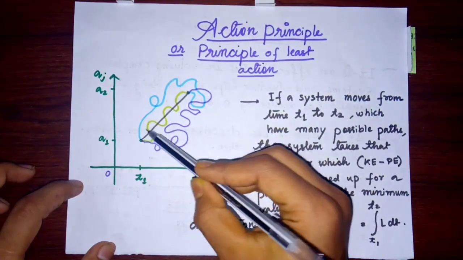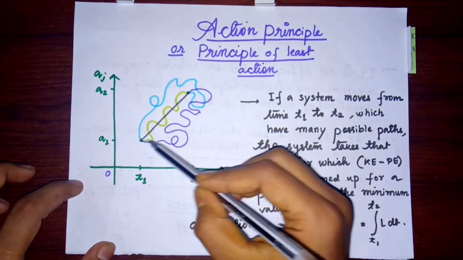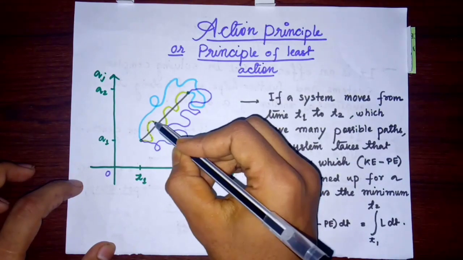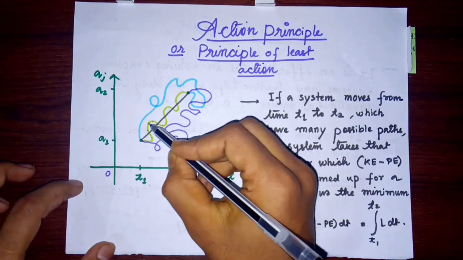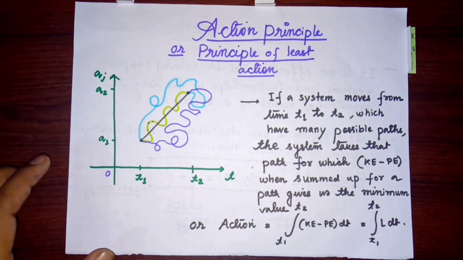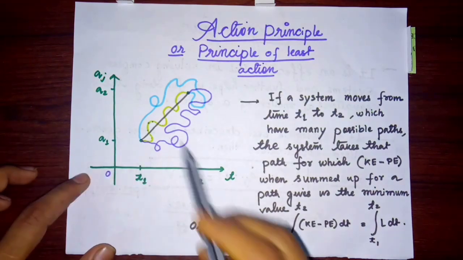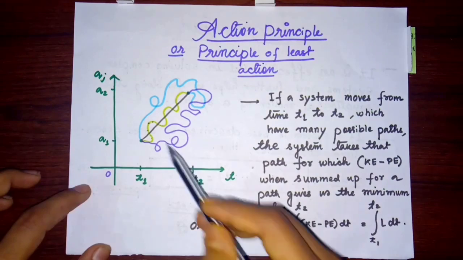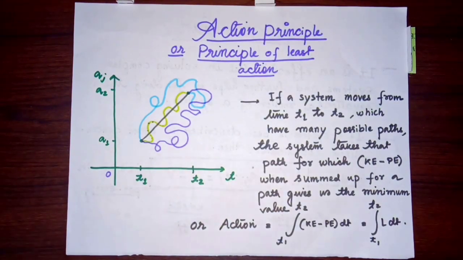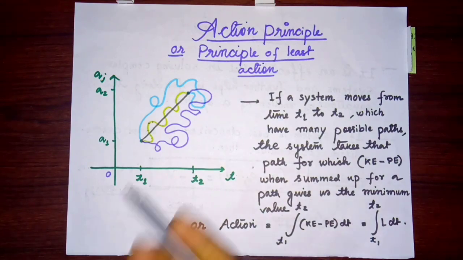So suppose this is the path of the system, the green one. Then by taking every point in this curve, if we add up the kinetic energy minus potential energy at each and every point, and the path gives a minimum value, then this path is the best suitable path for the transition from t1 to t2 for this system. So this is the least action principle. The system solely selects the best path for which the kinetic energy minus potential energy is minimum.